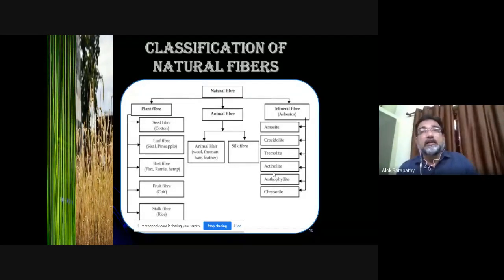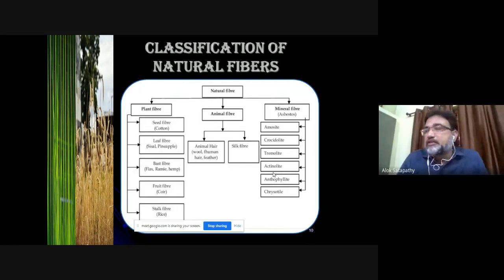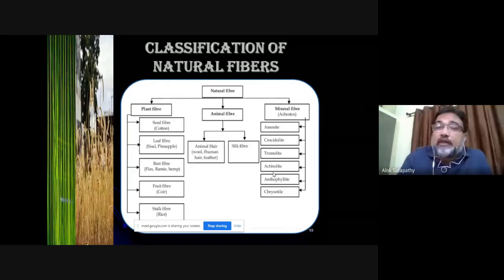In the plant, from different parts of the plant we can extract fibers. There can be fibers extracted from the seed of a fruit, like that of cotton. There can be fibers extracted from leaves, like sisal, pineapple, palm.